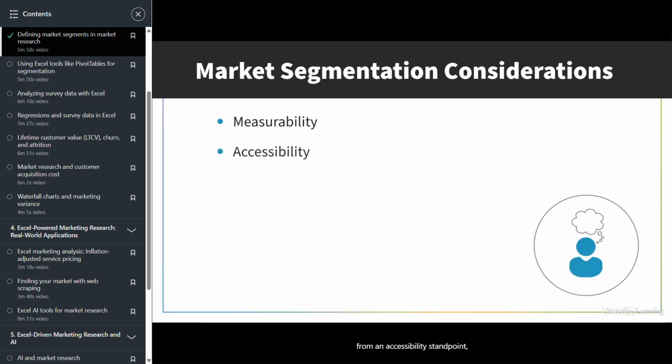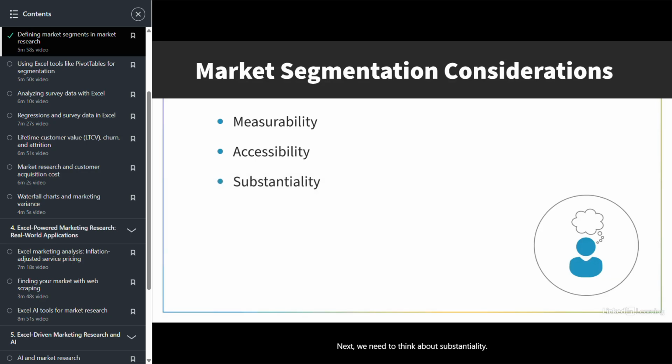Next, we've got to make sure from an accessibility standpoint that we can reach and communicate with each segment. Do we have some ability to tailor our marketing message to a particular subset of our customers? Equally importantly, can we ensure that the marketing message we send to one group of customers doesn't bleed through to other groups of customers and upset them or dilute their image of our brand? For example, if we're thinking about trying to offer coupons to one set of our customers, we want to make sure that other customers won't find out about that and be upset that they weren't also offered a coupon.